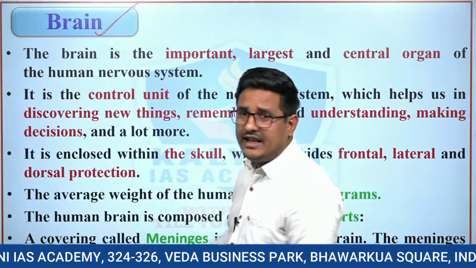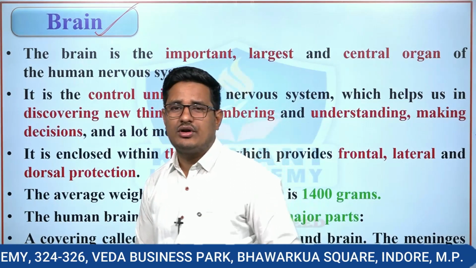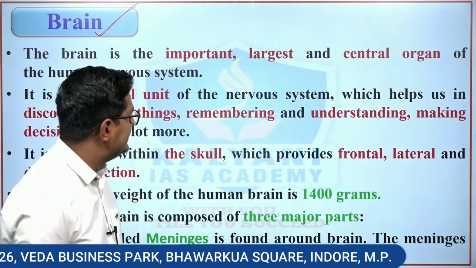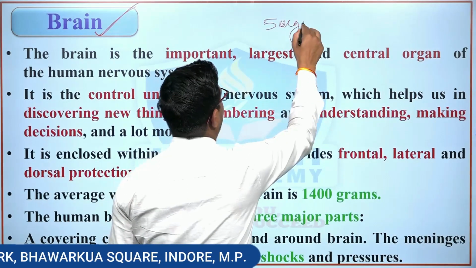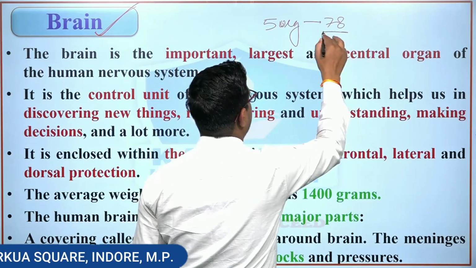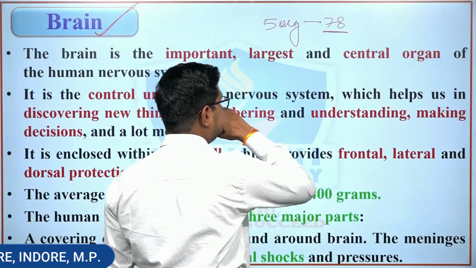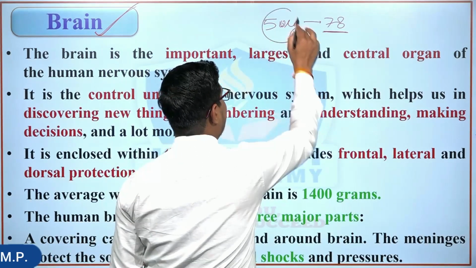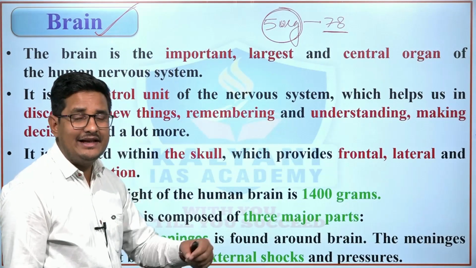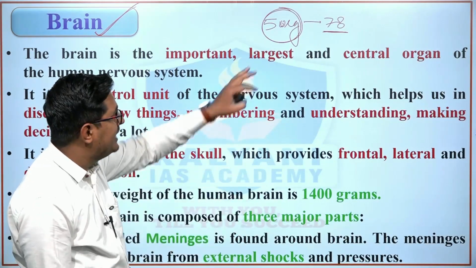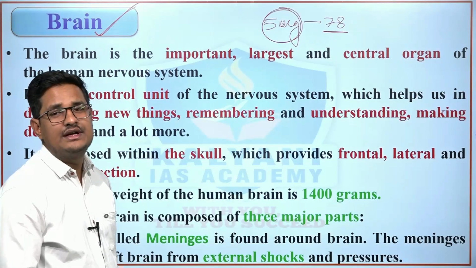See, the brain is the most important organ of the human body and it is among the 5 organs, among the 78 organs of the human body, which are very necessary for survival. Because if there is any injury or damage to the brain, then definitely a human cannot survive.